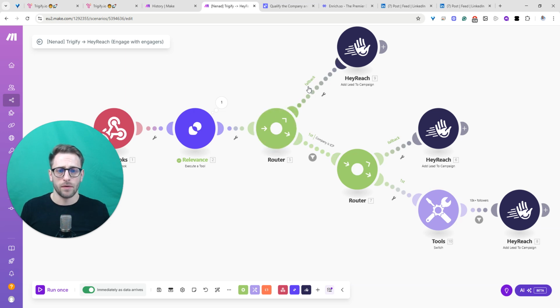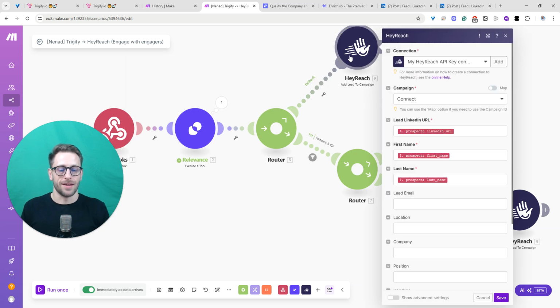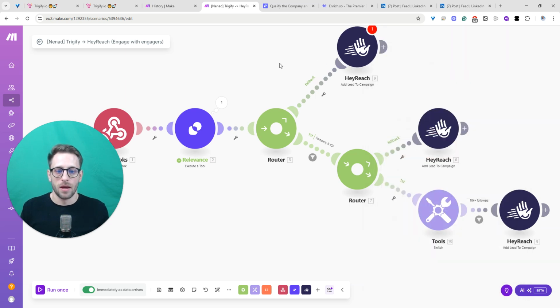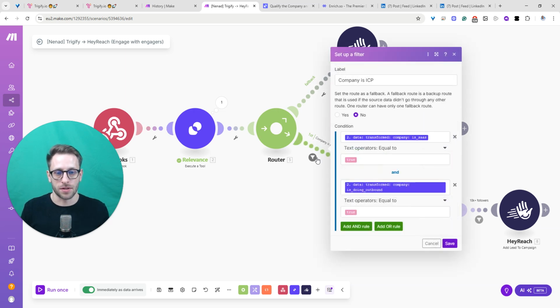So this is what we need for the next steps. So we have a router. This is a fallback branch. If the company doesn't fall into our ICP criteria, then just connect with this person, send this person to HeyReach campaign called connect. Just send a connection request, nothing more. Then here we're getting to a part of this flow that hides a little bit more details, more than meets the eye. Now the filtering for is this company's ICP.